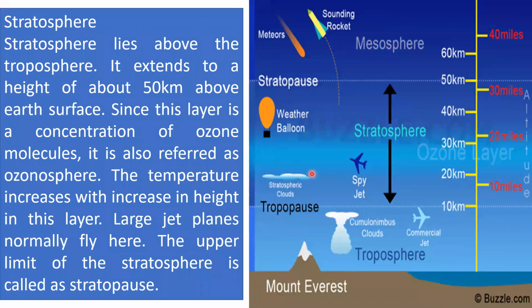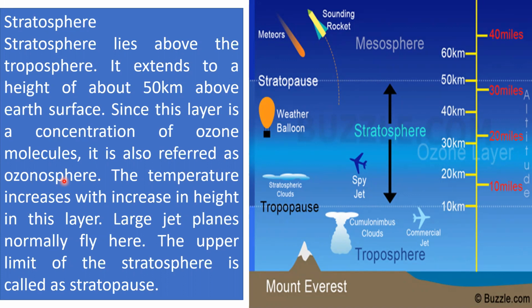The next layer is stratosphere. Stratosphere lies above the troposphere. It extends to a height of about 50 kilometers above the surface. Since this layer is a concentration of ozone molecules, it is also referred to as ozonosphere. And this stratosphere extends upwards from the tropopause. It contains much of the ozone in the atmosphere.